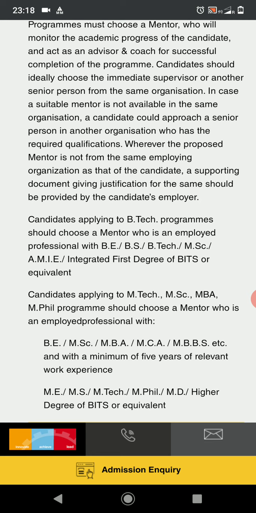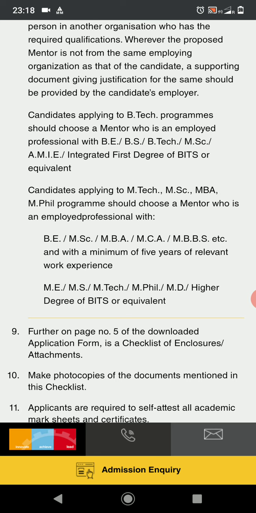But when you're applying for MTech, your mentor should have an ME, MS, MTech or any other higher degree from BITS or equivalent, or must have a minimum of 5 years of equivalent work experience. So you need to select a person from your organization who has a minimum of 5 years of experience, who understands you well, and who can monitor you and guide you in successfully completing this process.